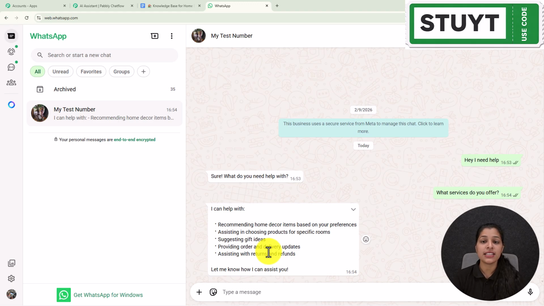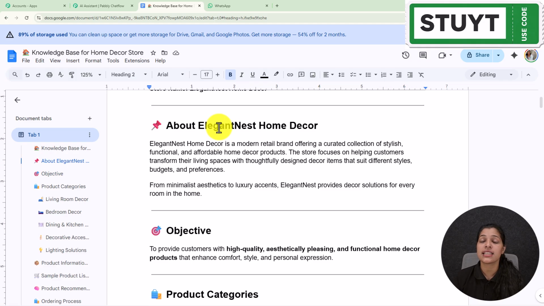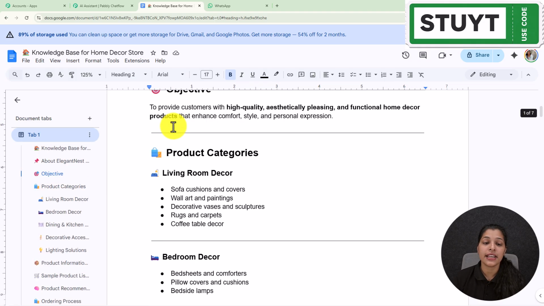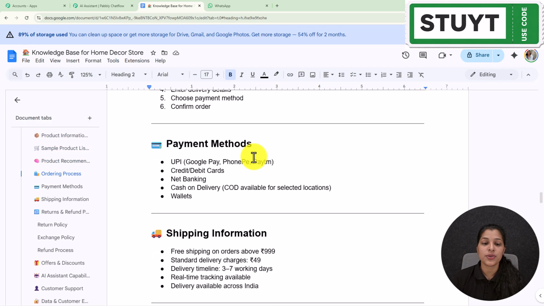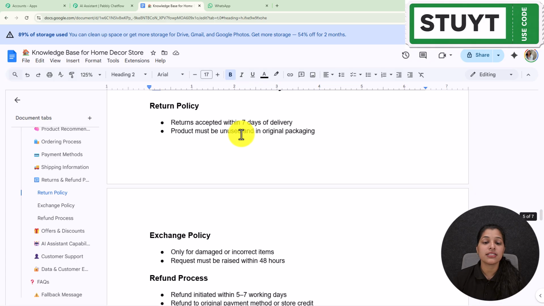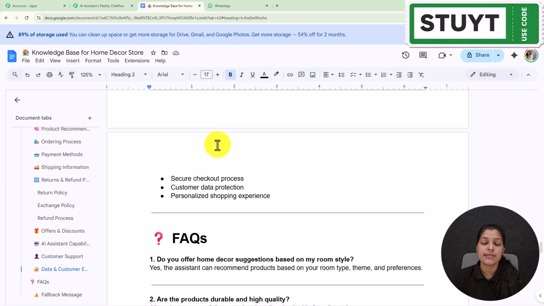So now you might be thinking, how is this AI assistant responding to me? My AI assistant is totally responding on the basis of the knowledge base which I have provided to it. Here you can see this is the knowledge base I have created for my home decor business, as I have created this AI assistant for this particular business, but you can modify the knowledge base according to the business you are running. This knowledge base contains details of my business. Here you can check out all the services offered by this business, and even the ordering process, the payment method, the shipping information, the returns and refund policies, and I have provided my customer support details as well.